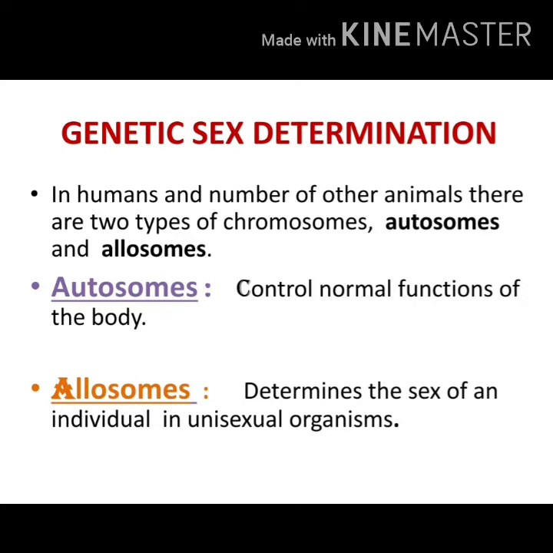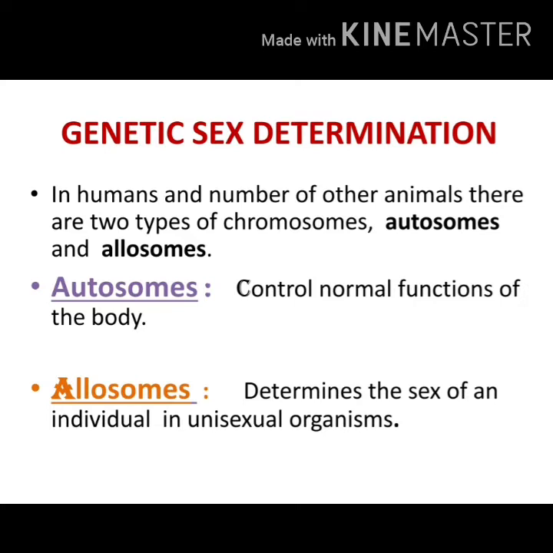Remaining one pair, that is 2 chromosomes, they are allosomes. 22 pairs, I told you they are autosomes, that means 44 are autosomes. What is the function of allosomes? They determine the sex of an individual in unisexual organisms.